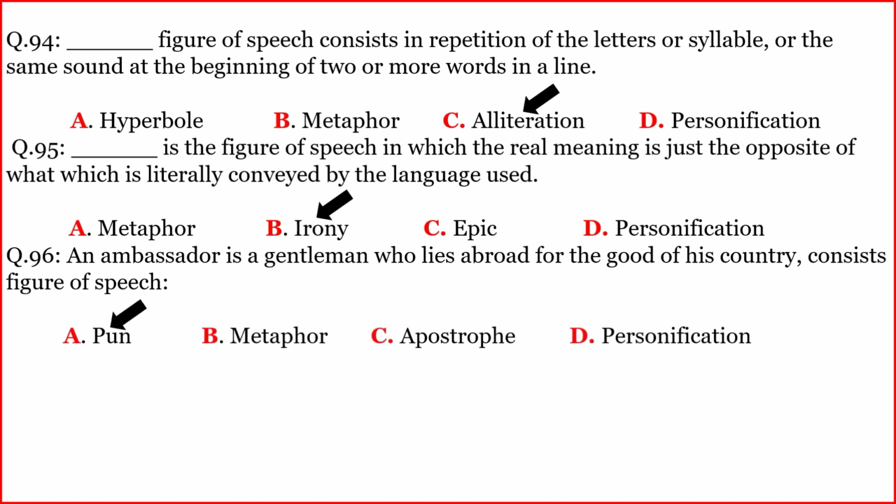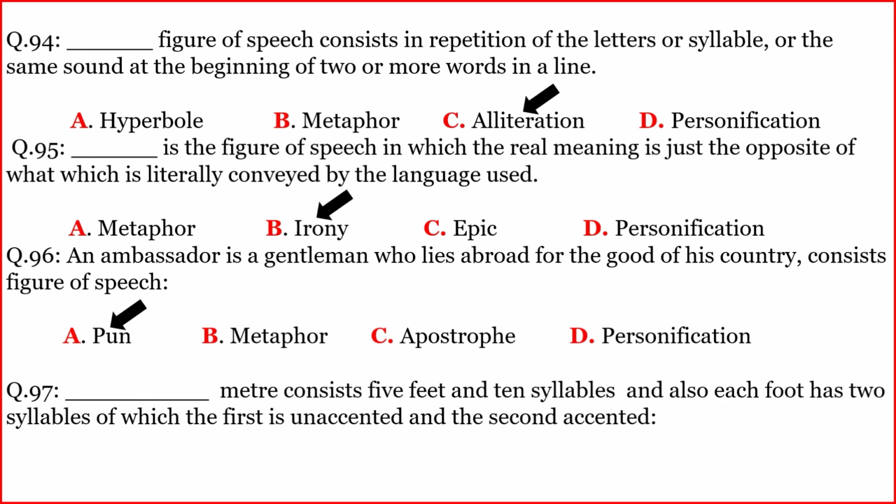Pun. Another, Danish meter consists of 5 feet and 10 syllables, and each foot has two syllables, of which the first is unaccented and the second accented.